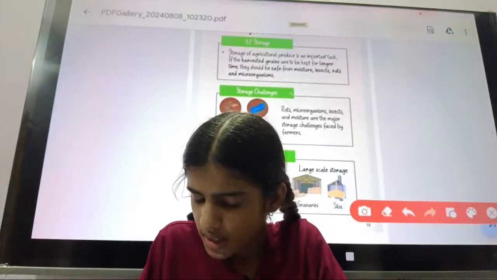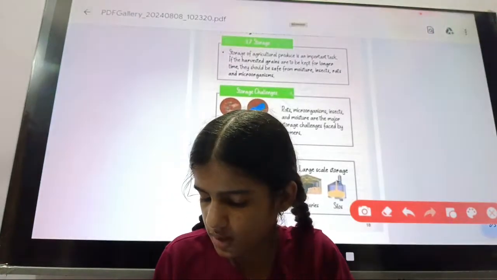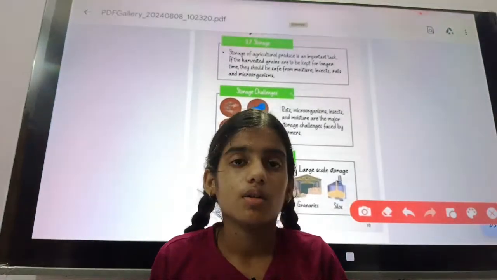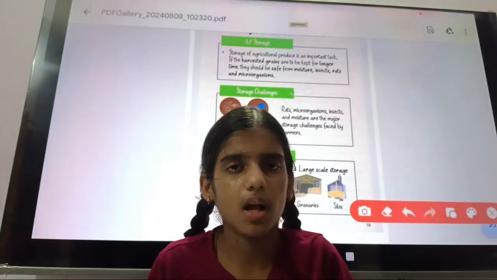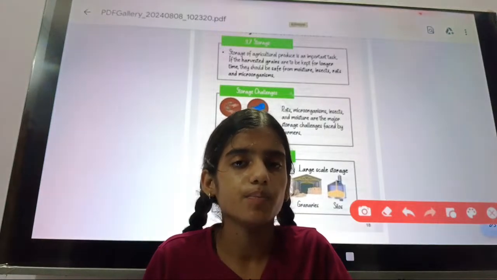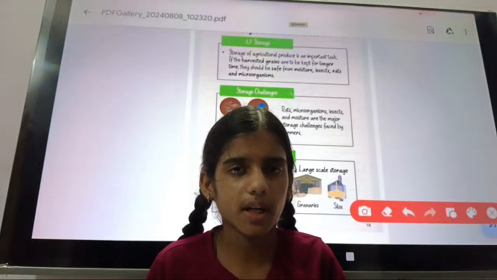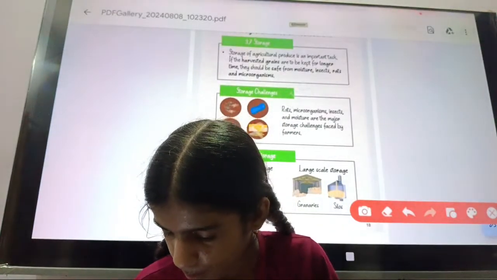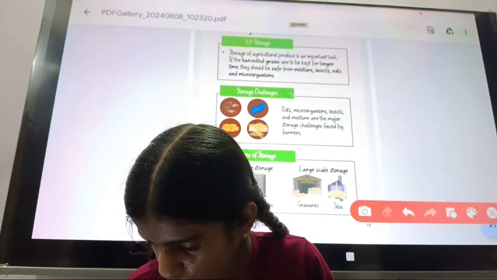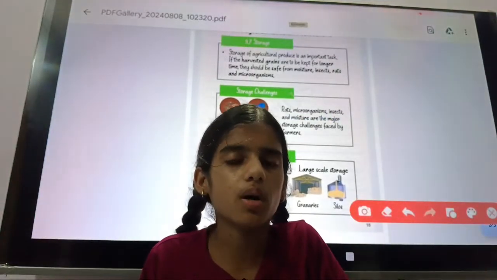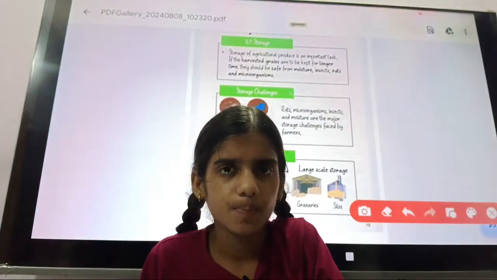The storage challenge is that we have to save our grains from rats, microorganisms, insects, and moisture. Moisture is also a challenge of storage.